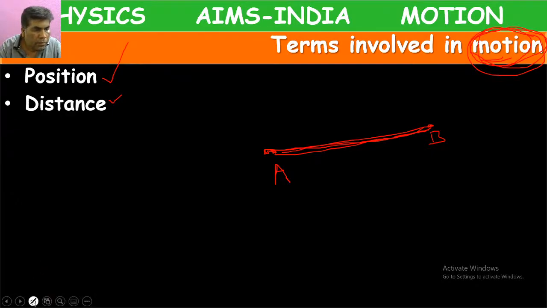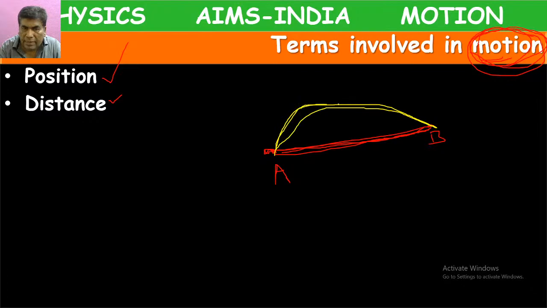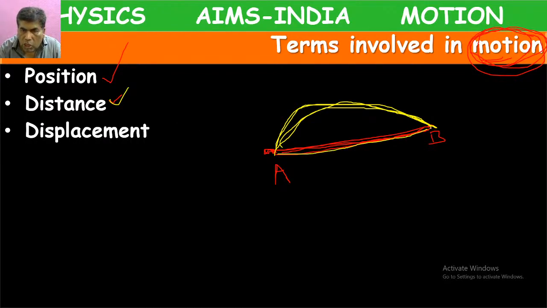This actual length is called distance. And this is the shortest length; the shortest length we call displacement.